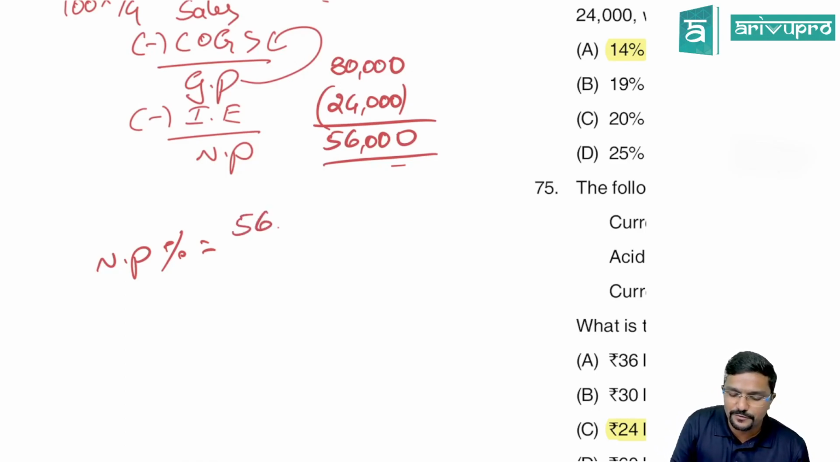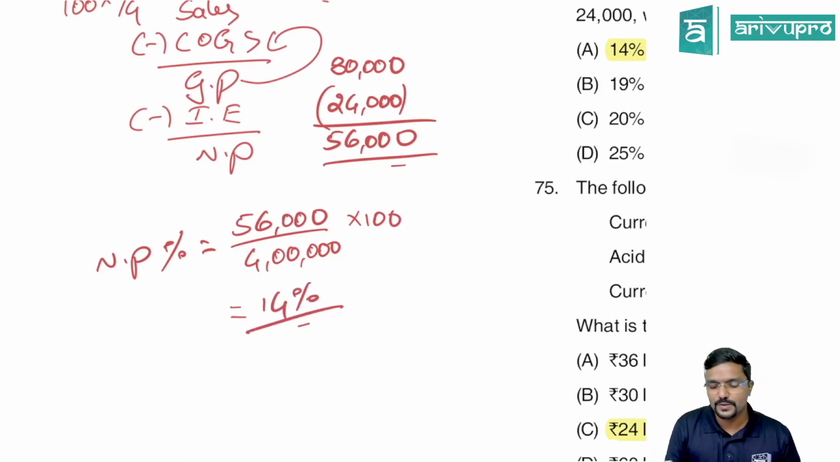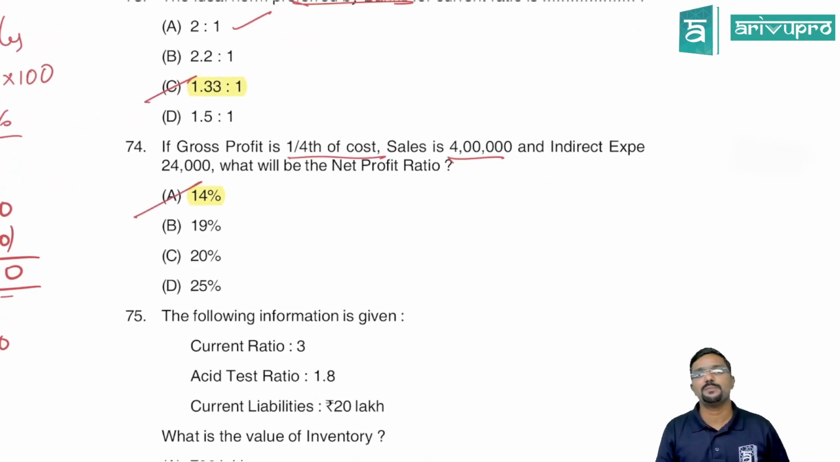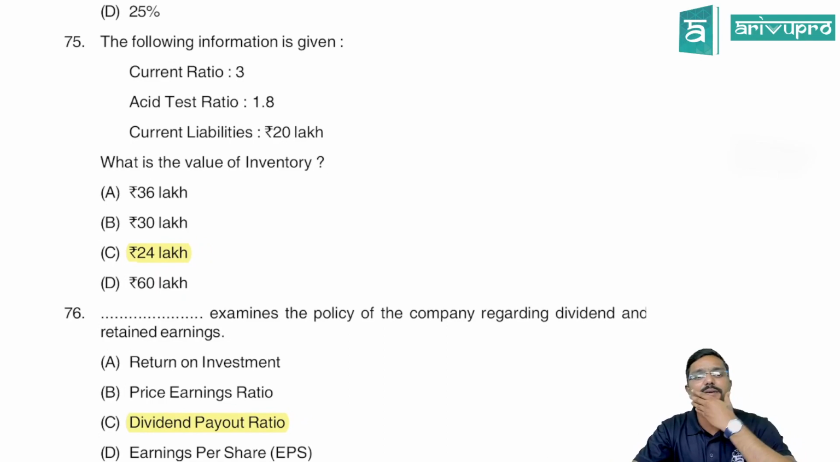So net profit amount is 56,000, divided by sales 4 lakh, into 100. How much is it? 14%. So net profit percentage is 14%. Whenever they ask net profit percentage, please be careful, it is understood that it is on sales, guys. Even if they ask just gross profit percentage, it is understood always on sales. But here they have clearly given 1/4 of cost. Accordingly, we have worked it out. Clear? Some of these questions are interesting actually, like the calculations part.